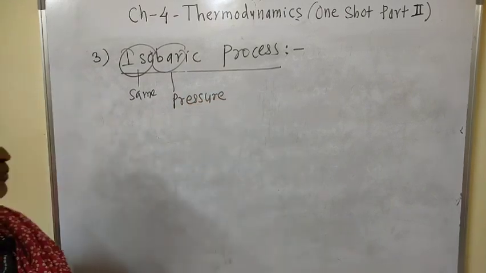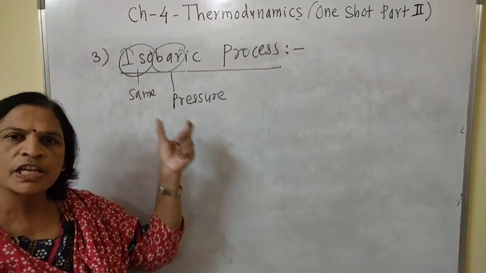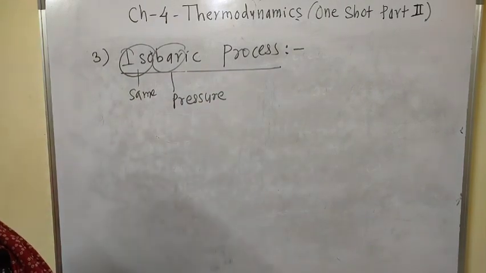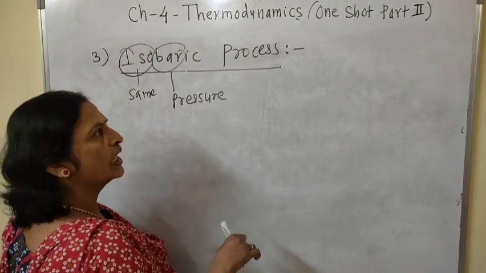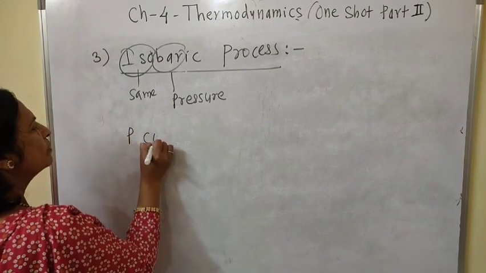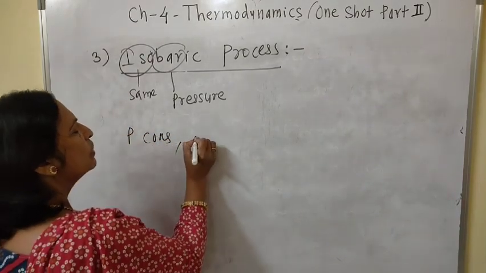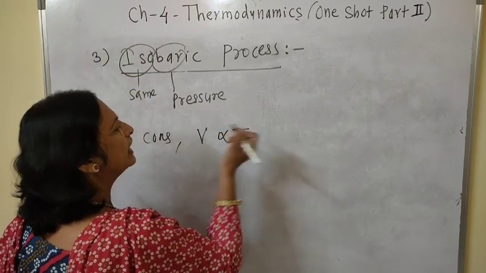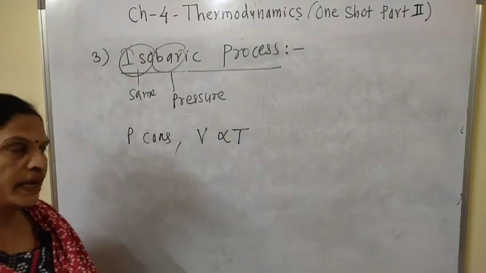Means a thermodynamic process in which pressure remains constant, and when pressure remains constant, then we know the Charles law: when pressure is constant, the volume of a given mass of a gas is directly proportional to the temperature.